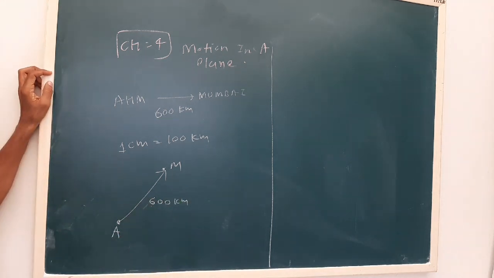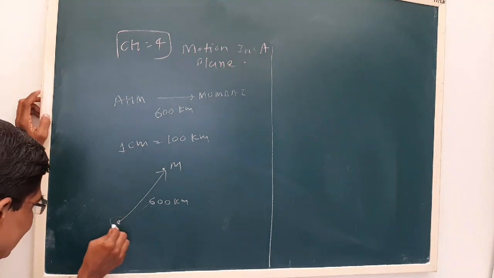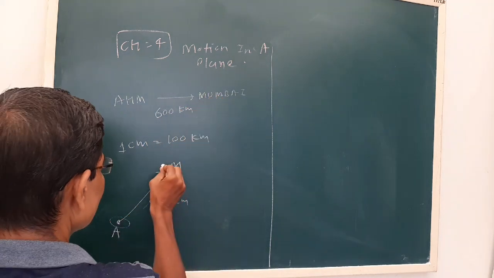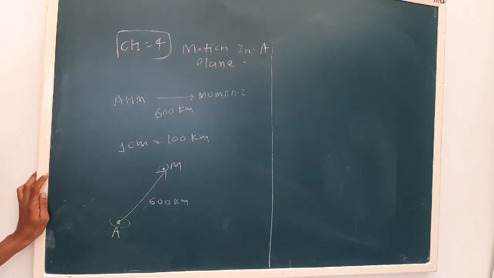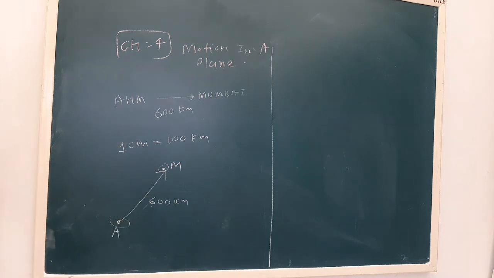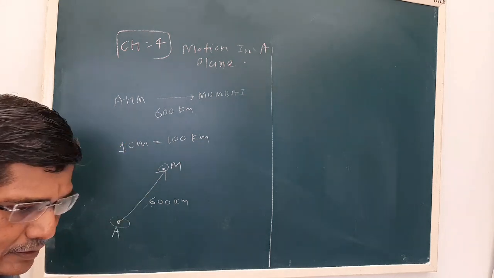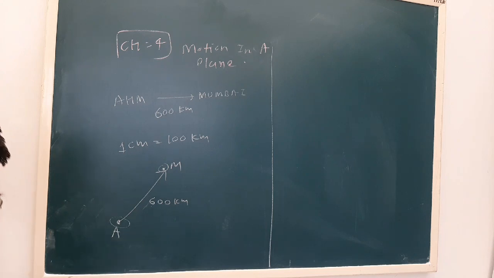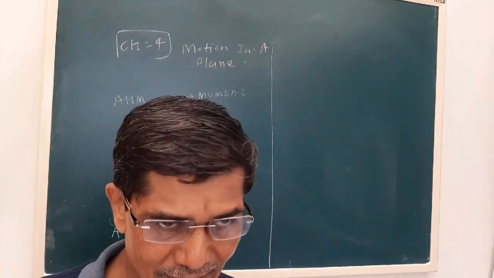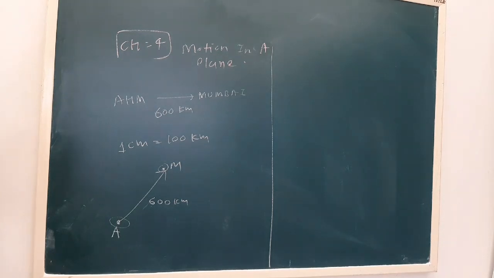Our starting point was the reference point, Ahmedabad, and the end point is Mumbai, the final point. So by taking a suitable scale, we have shown the position of 2 points with reference to one of the points. This is how, by using a vector, we can represent some physical quantities suitably. So that is the need of the vector.